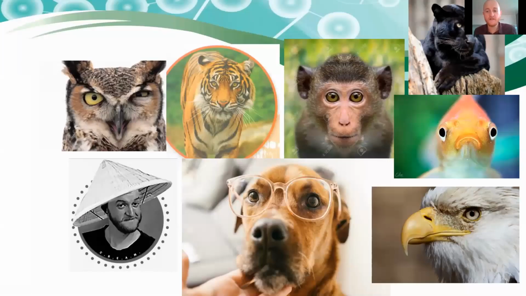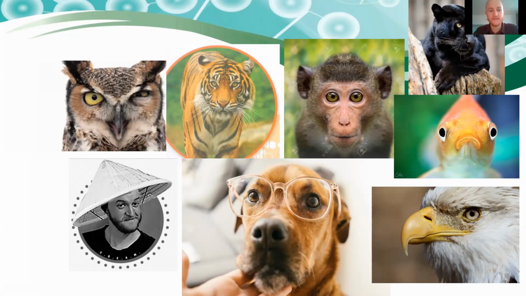Okay. Here is a lot of pictures of different animals. And same with the smell test, I will ask you to try to guess which animal can see the best. Okay. We have a human here in the person of me, a dog with glasses, a falcon, an eagle, sorry, a fish, a black panther, a monkey, a tiger, and an owl, winking owl. Which one do you think has the best eyesight? Which one can see the best and the furthest?